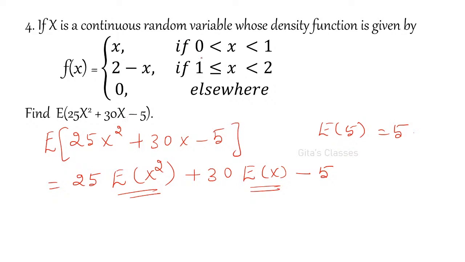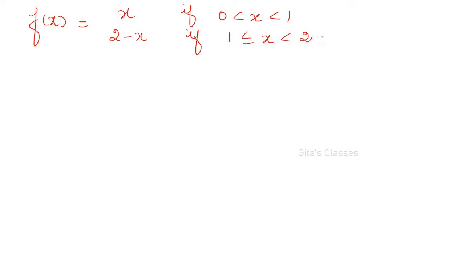The function is defined from 0 to 1 as x, and from 1 to 2 it is defined as 2 minus x. So let us write that f of x is given as x if 0 less than x less than 1, and 2 minus x if 1 less than or equal to x less than 2, and 0 elsewhere.